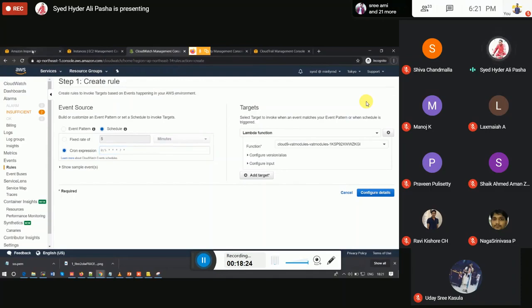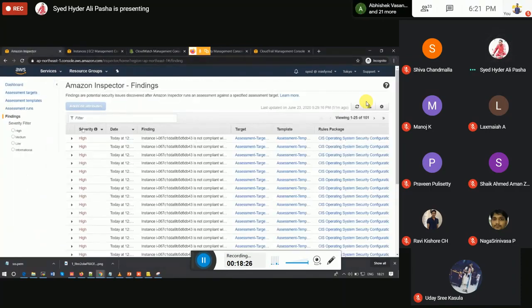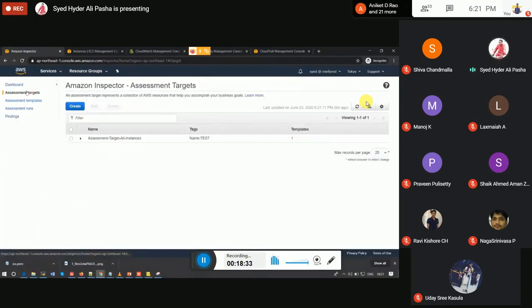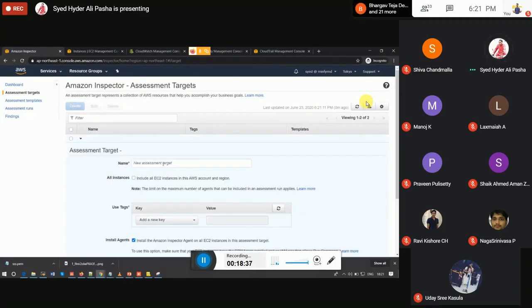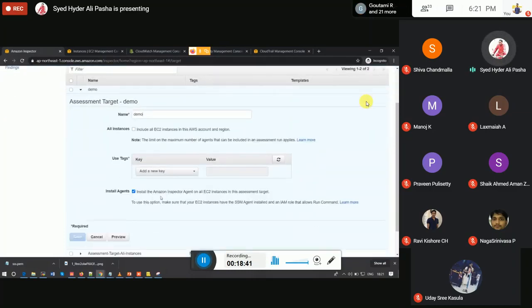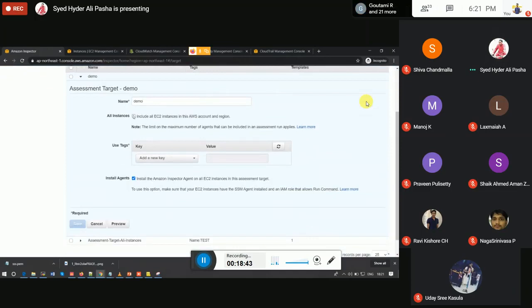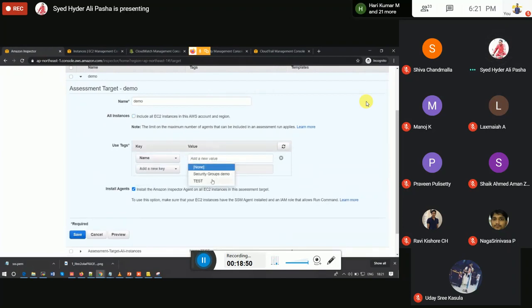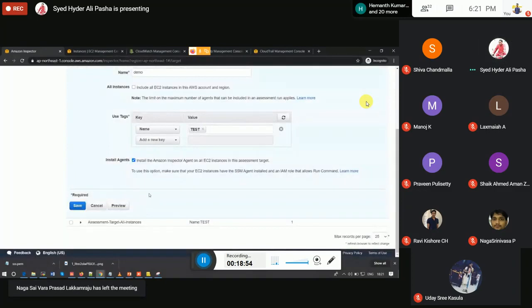So let's discuss inspector. While configuring inspector, we have to decide targets. Based on the targets, we can demo, and then we can include all instances, or we can give a tag value, something like this, and then we can save it.